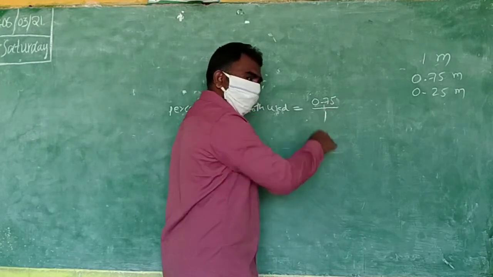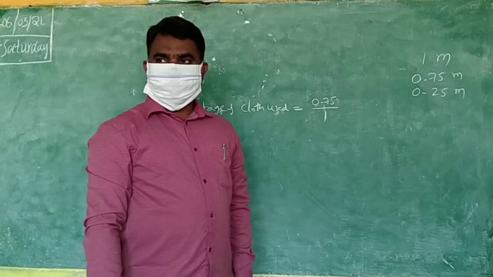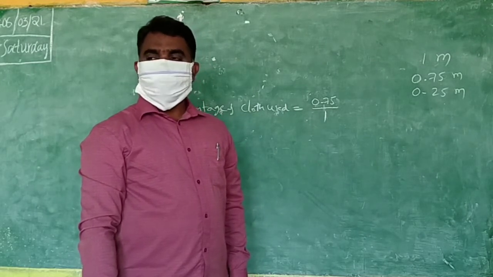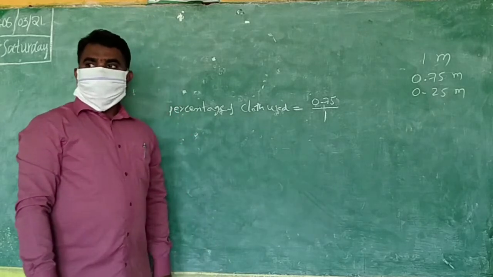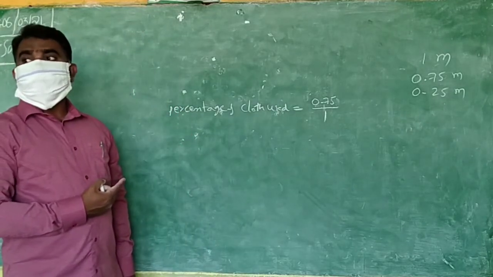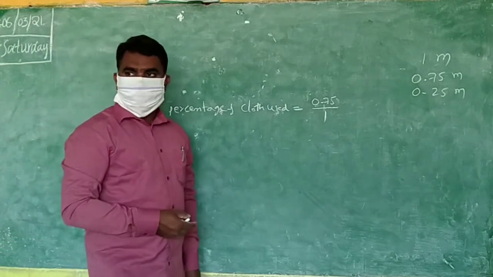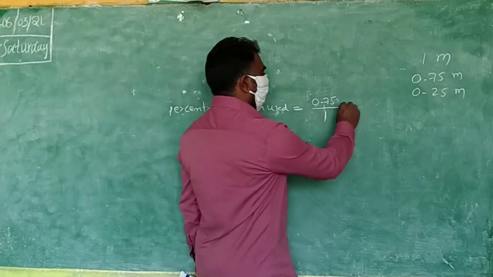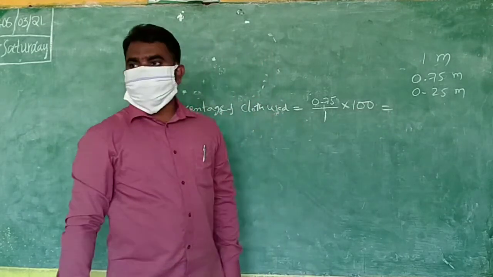By total, 1 meter. Down, the denominator, total will come. The numerator is what you are finding the percentage of. The denominator is the total cloth, 1 meter, into 100.